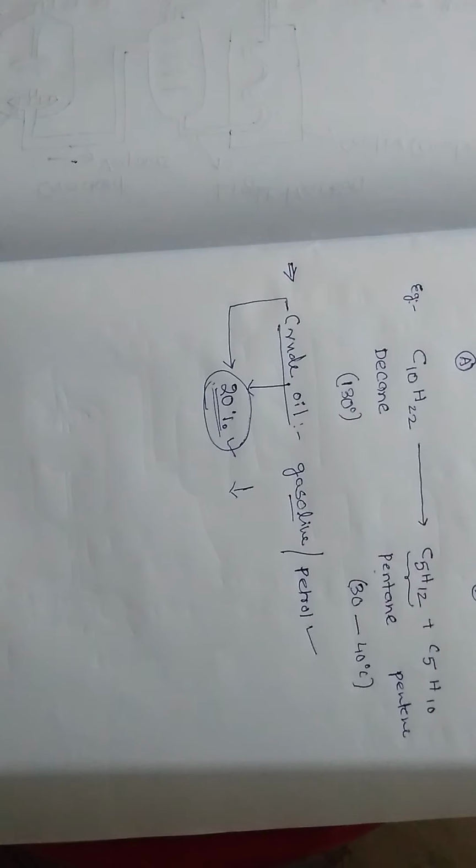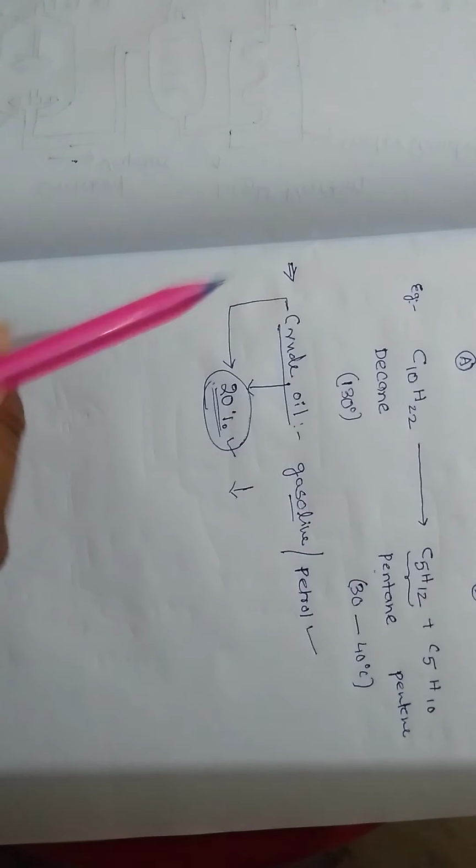Therefore, scientists looked into other methods. Is there any possibility of getting gasoline other than by fractional distillation of crude oil? During this search, they observed the process of cracking. Next, what happens in cracking?